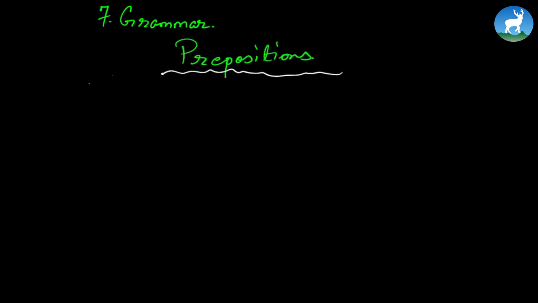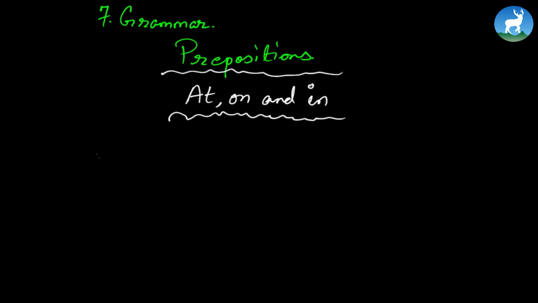Alright, so what is a preposition? In this case, however, we're just following on at, on, and in. However, prepositions are not limited to at, on, and in. There's much more to prepositions. I'll just give you a general idea of what a preposition is.